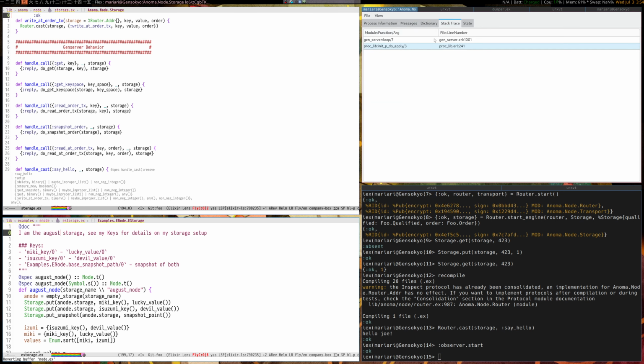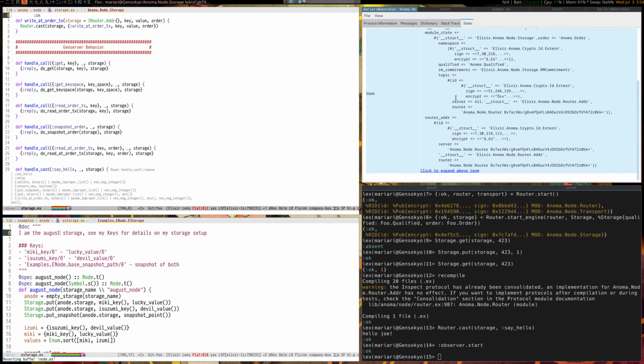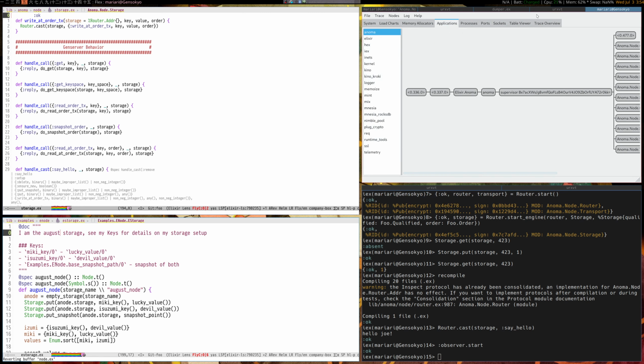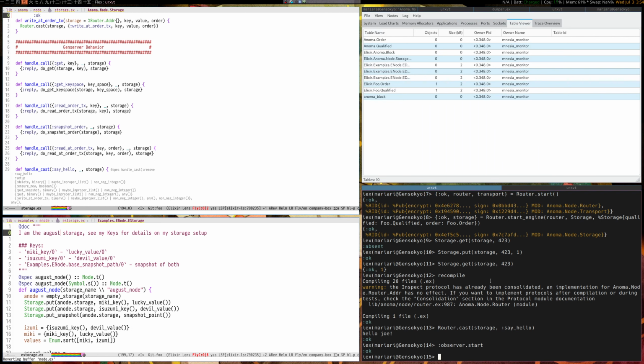And great, you can see what state it is. You can see its stack trace. So if it's processing any messages, you can actually look at its state, and it's quite nice for debugging. We can do this with what's in our storage tables too. So we can look at the table viewer, and if we remembered what our storage was, which was foo qualified and foo order, we can see them here in the monitor.